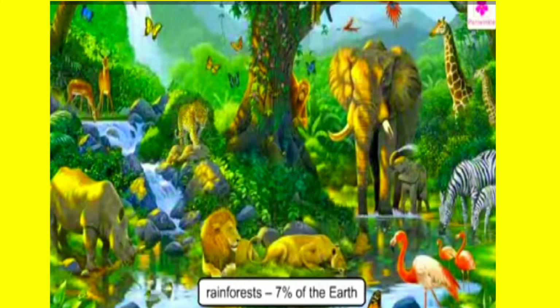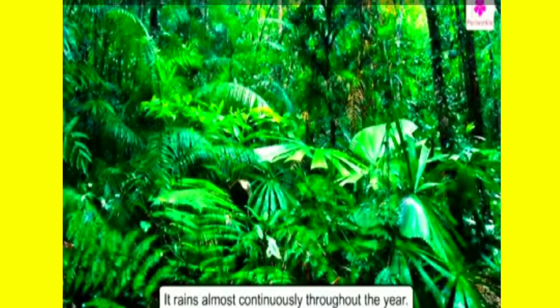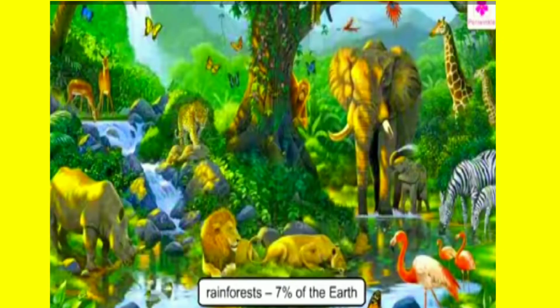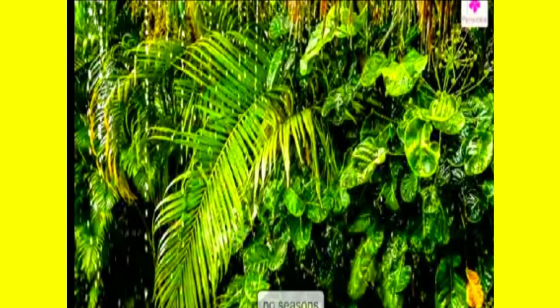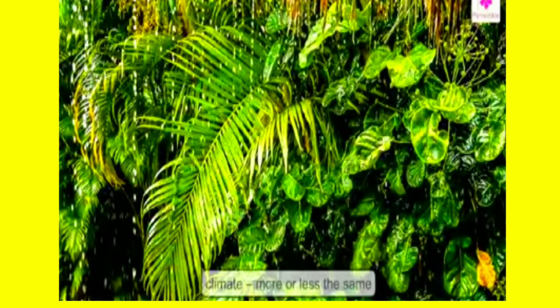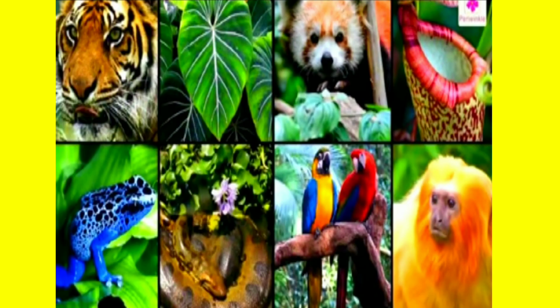Yet over half of the world's animals and plants live there. This is because it rains almost continuously throughout the year, and the air is warm and damp. There are no seasons. The climate is more or less the same all year round. This provides a stable environment so plants and animals thrive.